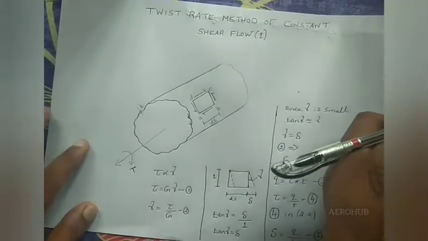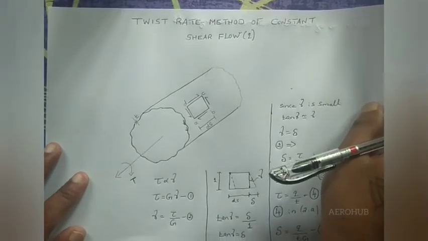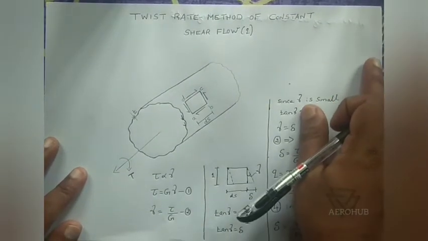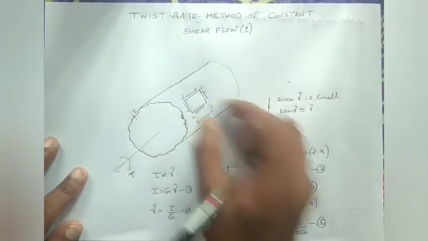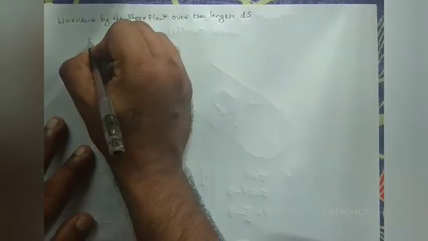Okay, we have a small element of length ds. You can see we have a small element of length ds. So the work done by the shear flow over the length ds is given by dw.